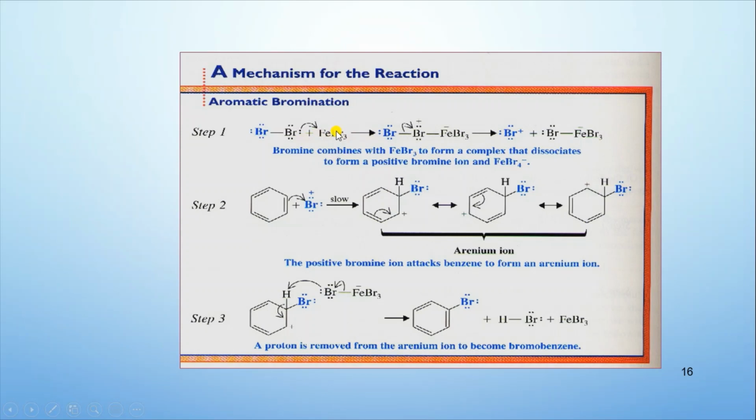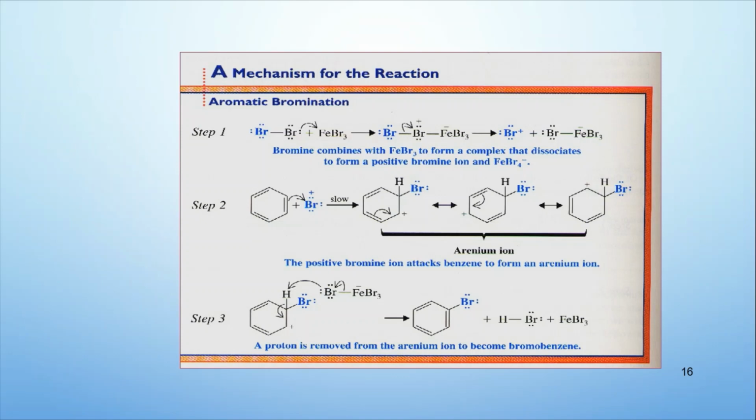So in order to polarize it and make it a good electrophile, you need to use the Lewis acid. The Lewis acid will polarize this non-polar bond, and once this bromine-bromine bond is polarized, it will be able to be attacked by the nucleophile.